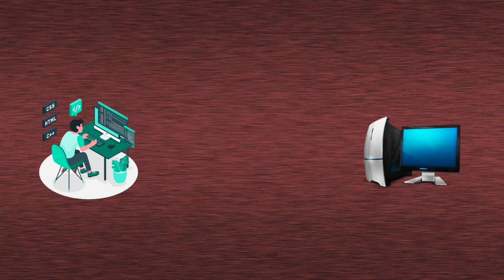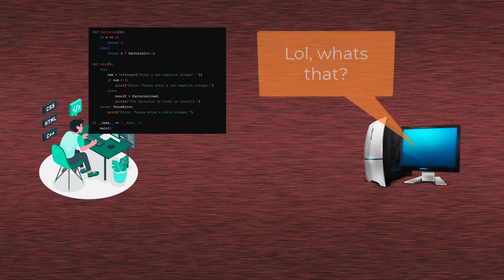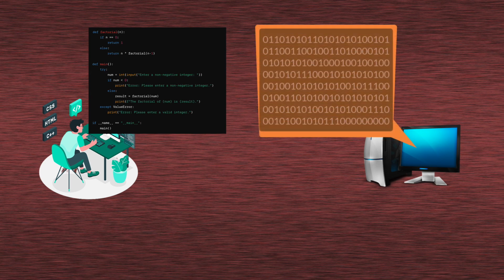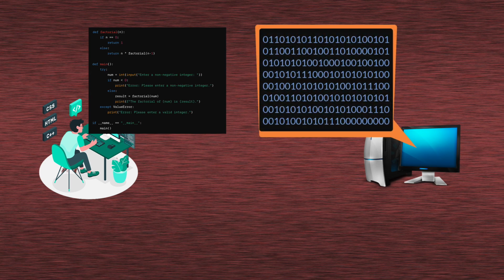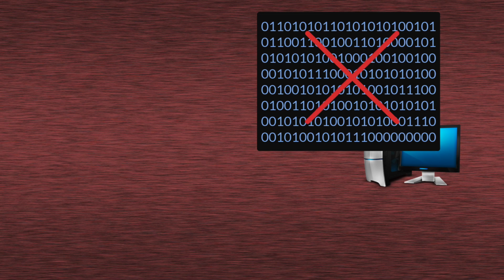And that's cool, but there is one thing we didn't talk about. What we write, those instructions for our computer, it's not really a language that the computer understands. Our computer can only recognize strings of zeros and ones. Well, because that's how a computer works. It uses electricity, and the only thing a computer can recognize is electric signals. So when an electric signal is on, it's equivalent to 1, and when there is no electric impulse, that is equivalent to 0 for our computer. But if you ever saw any computer program, it doesn't look like a string of zeros and ones. It looks more like this.